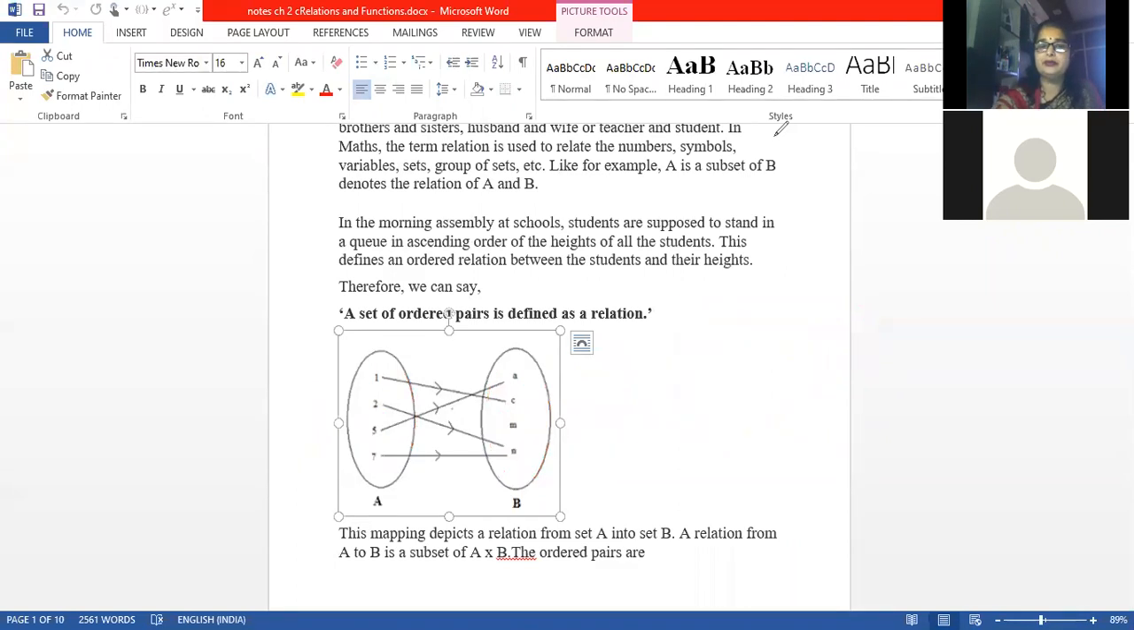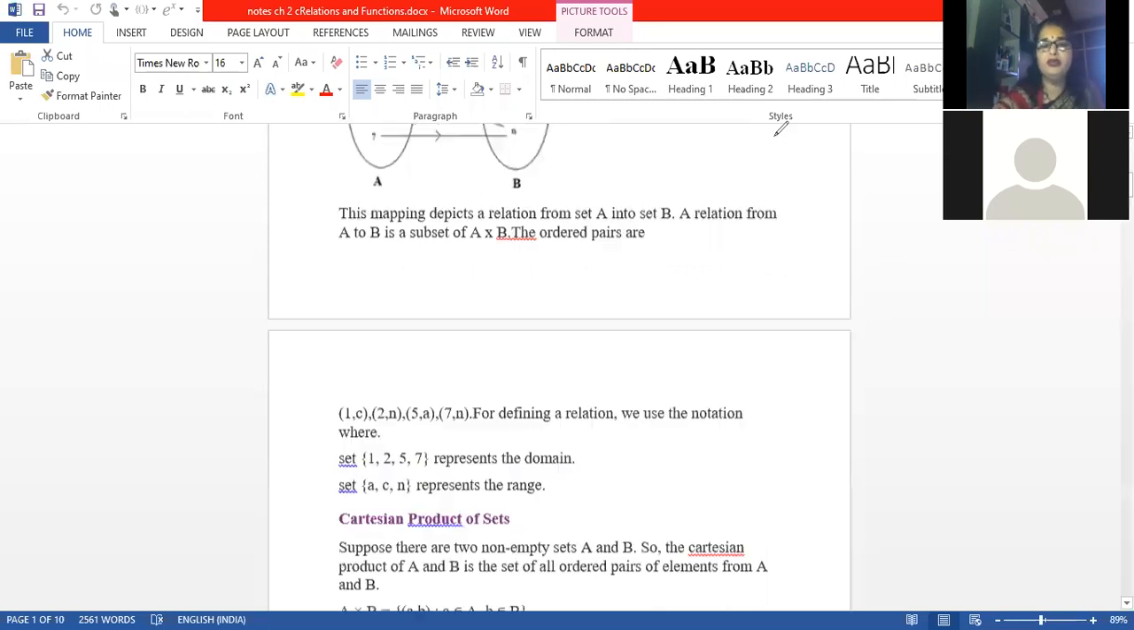Then the Cartesian product. What is the Cartesian product? That is the important thing. I told you what it is. Then we'll also take some examples so that it will be more clear to you. Clear?